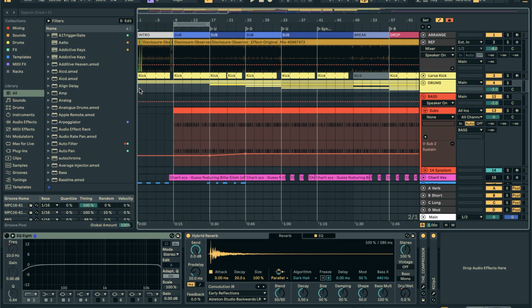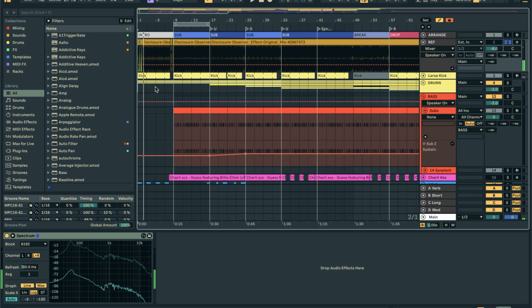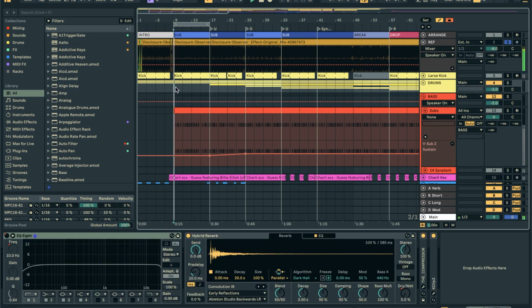And also flicking back and forth to the reference. So if we go to the intro here and listen to what's playing here, you can just mute everything other than what's playing there. The bass comes in here, so then you add in the bass here.